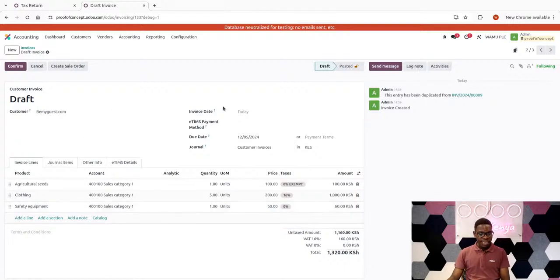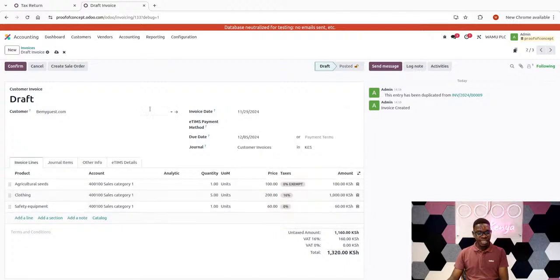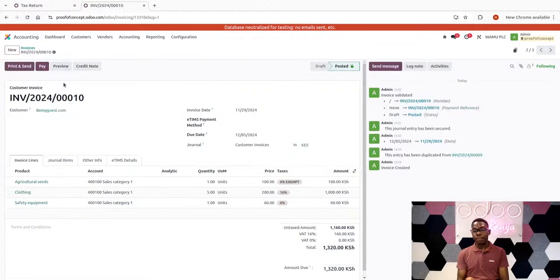So what would happen is, in the event I create that exception, what will I do? I come here. I believe I can now post the invoice correctly with that exception. When I put the invoice date like that, I'll put it on November, and it has allowed me to proceed. So I put it at November, then I save, then I confirm. So fine, the invoice has been fully posted.